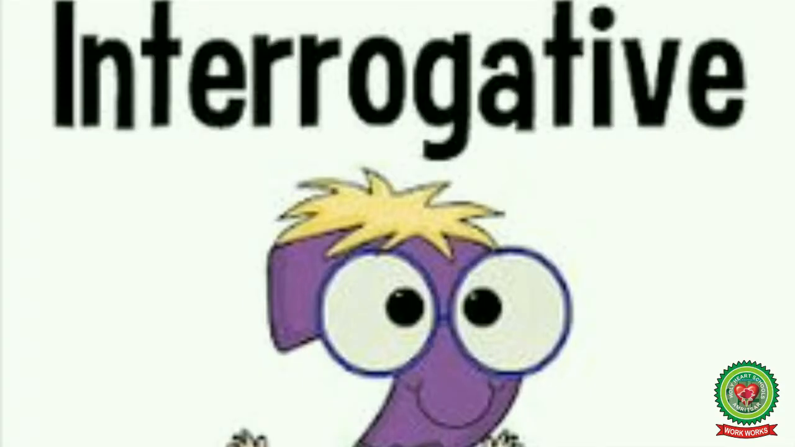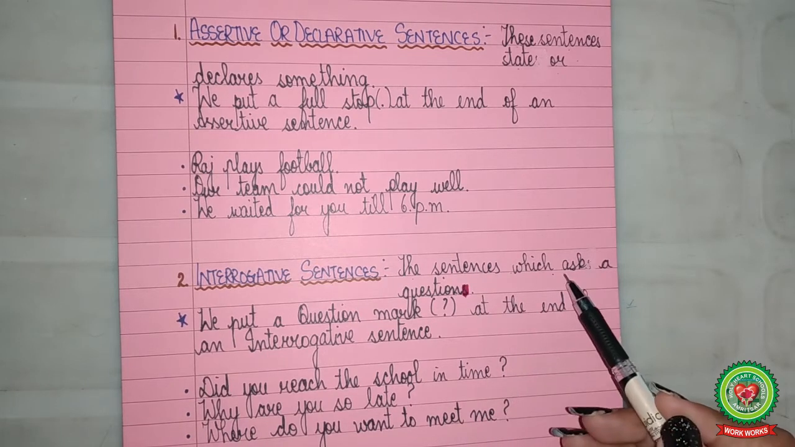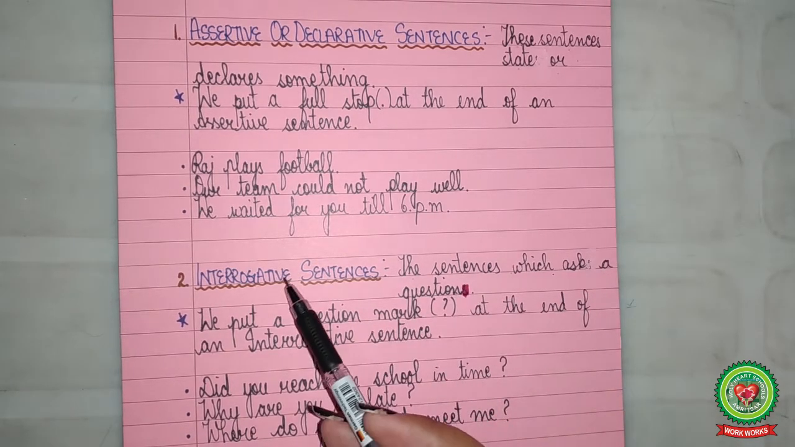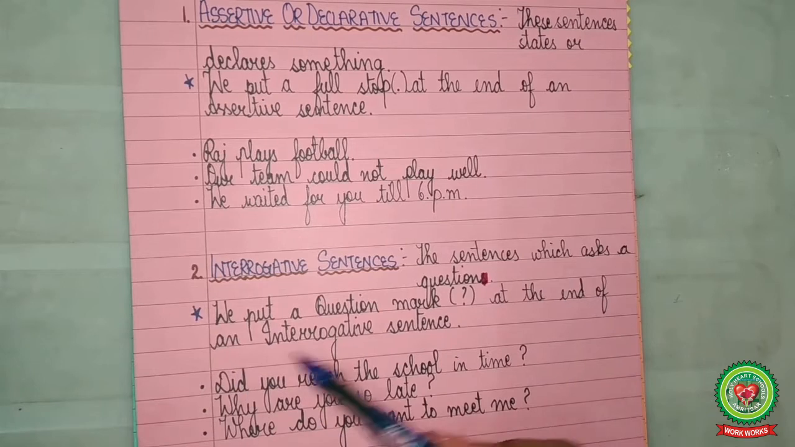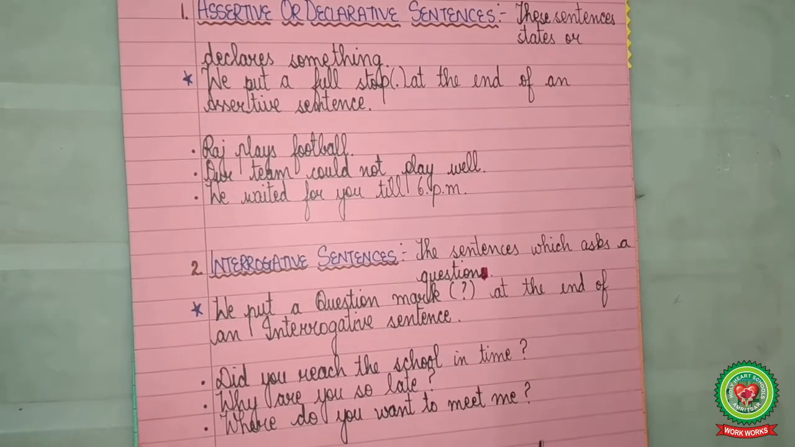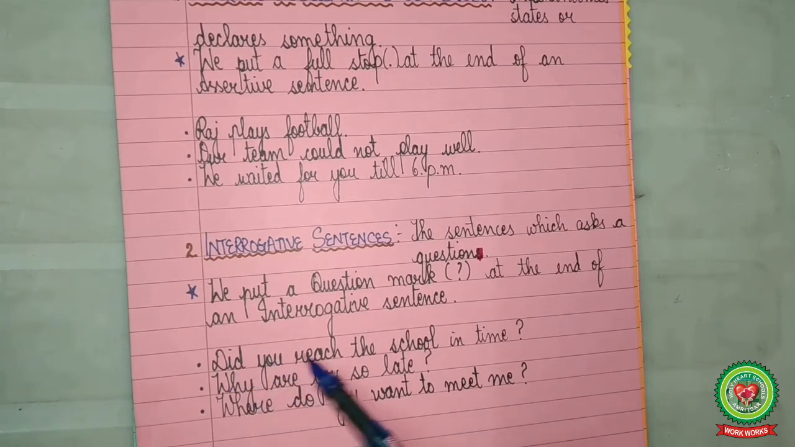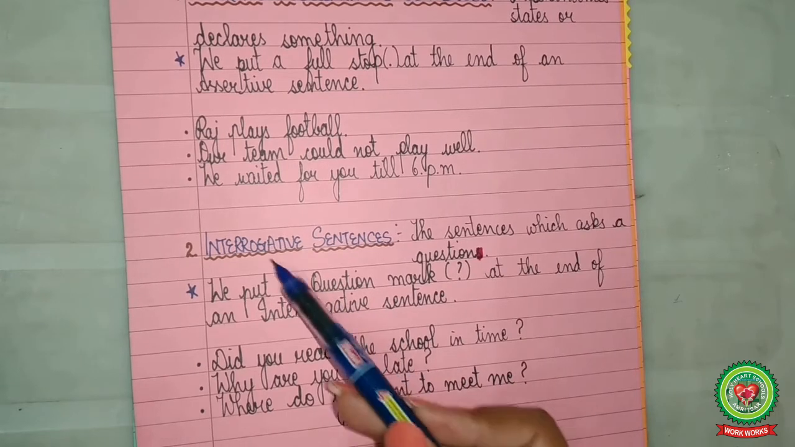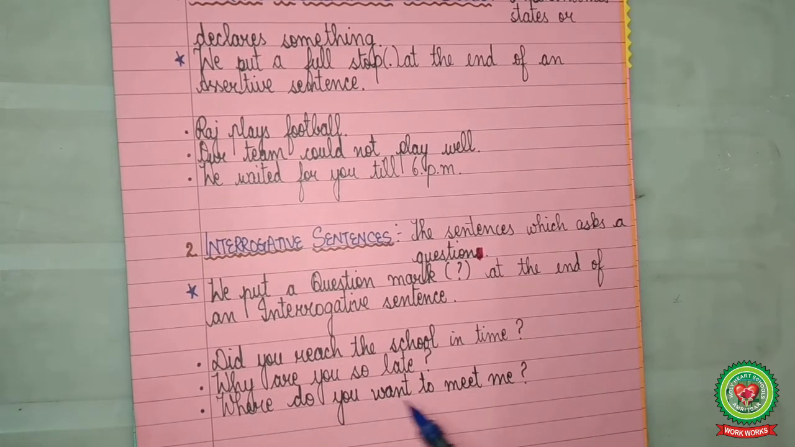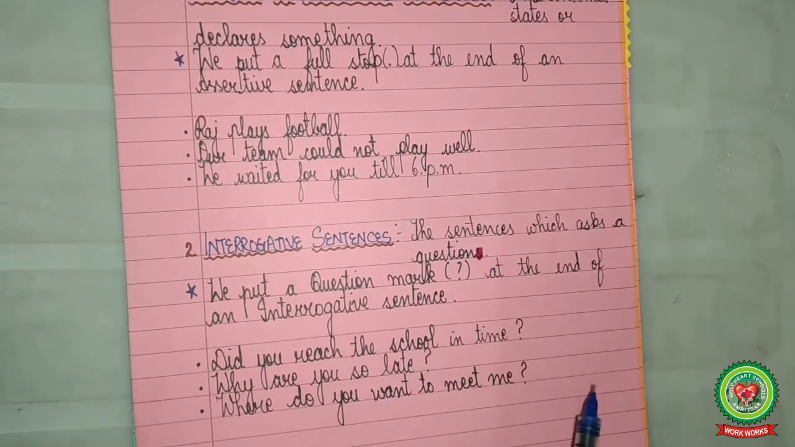Number 2, interrogative sentences. The sentences which ask a question are known as interrogative sentences. We put a question mark at the end of an interrogative sentence. Now let us see a few examples. Did you reach the school in time? Question mark. Asks question, so interrogative. Why are you so late? Question mark. Asks question, so interrogative. Where do you want to meet me? Question mark. Asks question, so interrogative.